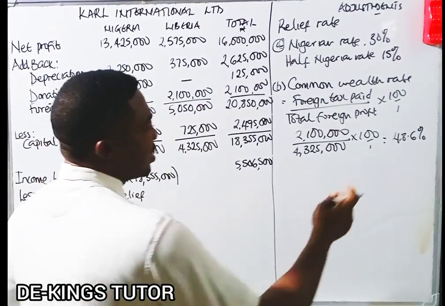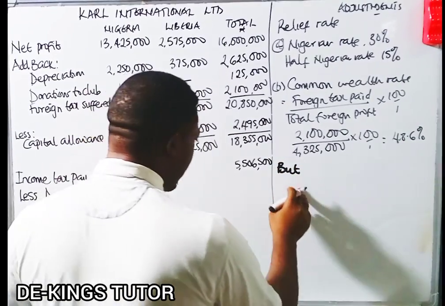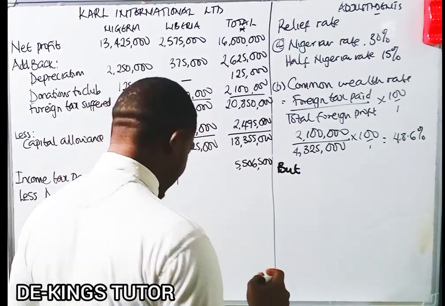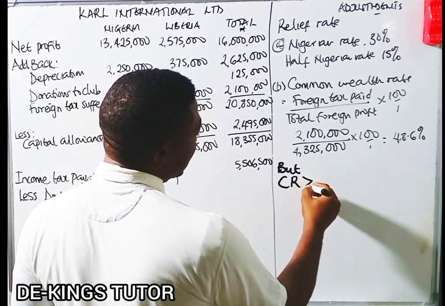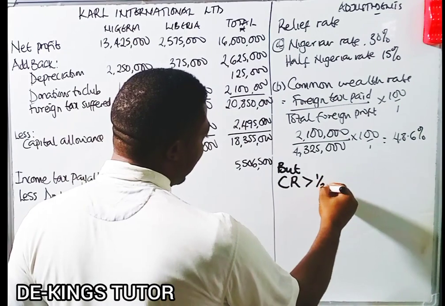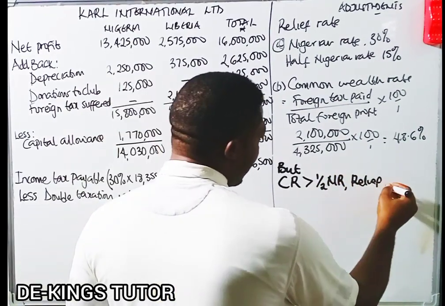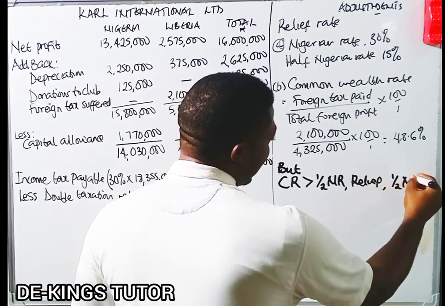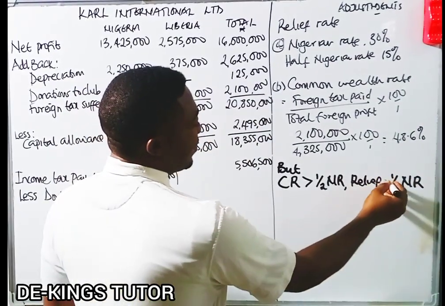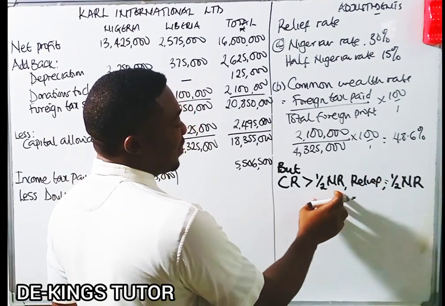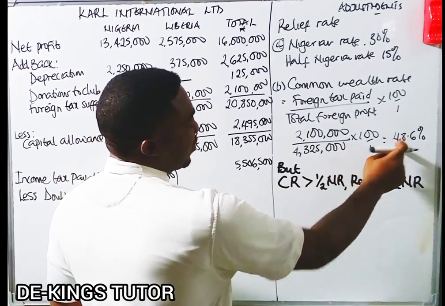Okay, 48.6%. Now we're going to come to a conclusion. The conditions that was given to us, they said if the Commonwealth rate is greater than the half Nigerian rate, our relief will be the half Nigerian rate. And this is the Commonwealth rate, 48.6%.